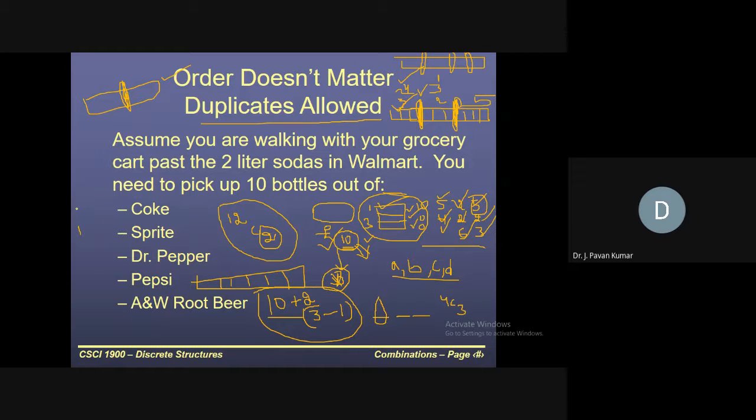Now, if you consider n items in total, and we have to divide them into r groups, then in how many ways? How many separators do we need? r groups means r minus 1 separators. So it is n plus r minus 1 C r minus 1. Yes or no? This is what we have got.